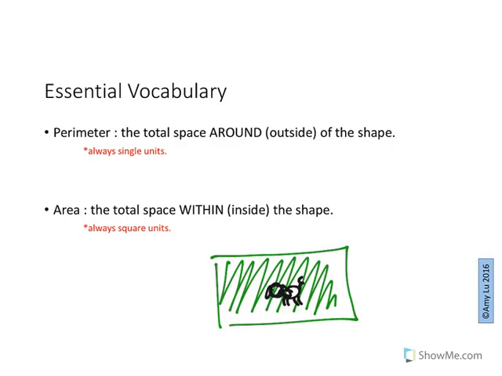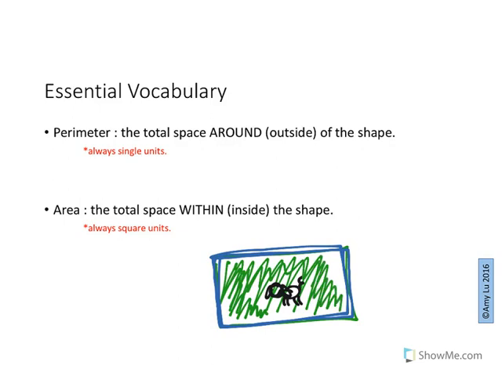So we have to build a fence along the perimeter. So this blue part is the perimeter. This is what goes around the shape. The area is the total space within, which is inside the shape, which is the green part. It's the grassy patch. So that's the difference between perimeter and area.